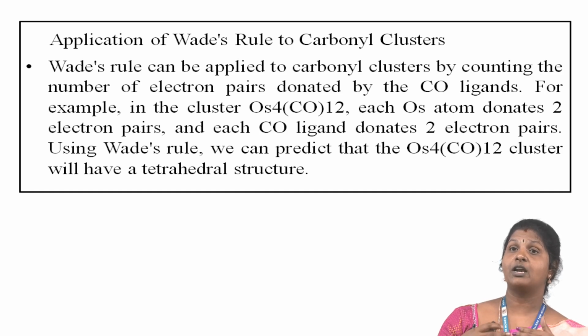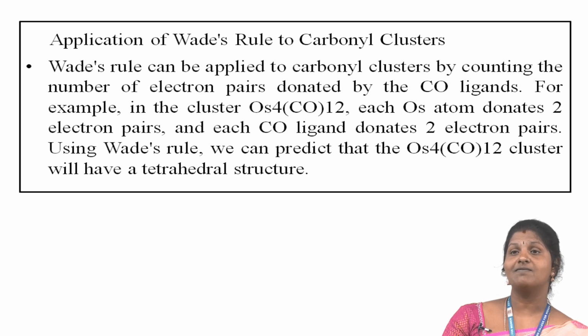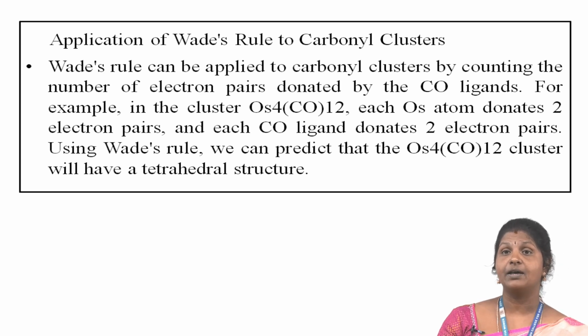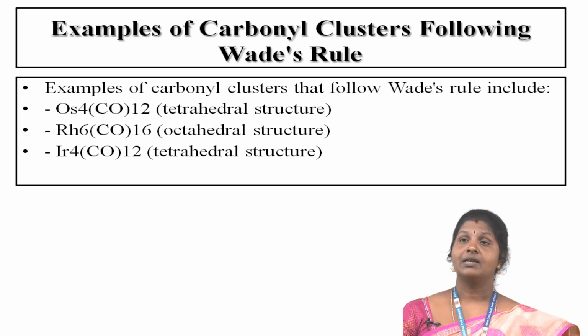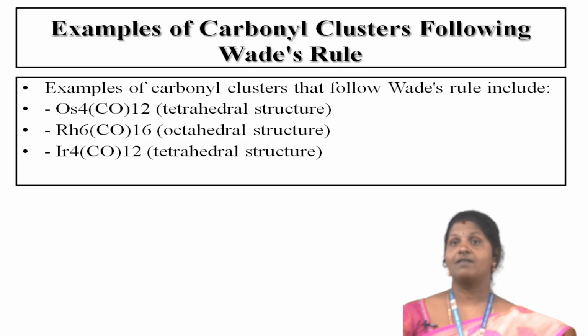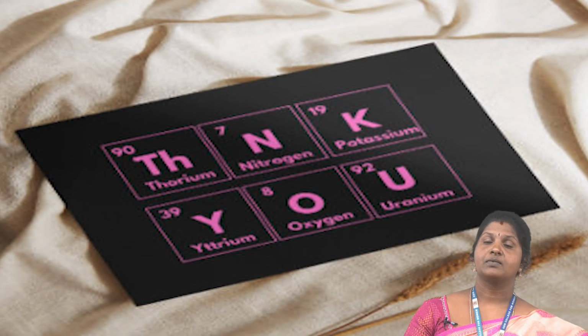How many electron pairs are donated by the CO ligands? For example, in the cluster, each Os atom donates 2 electron pairs and each CO ligand donates 2 electrons. Using that rule, we can predict that the Os4(CO)12 cluster will have a tetrahedral structure. Examples of carbonyl clusters following Wade's rule: tetrahedral structure, octahedral structure and tetrahedral structure. Thank you.